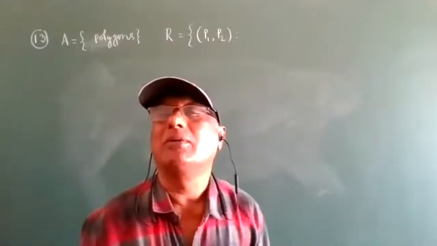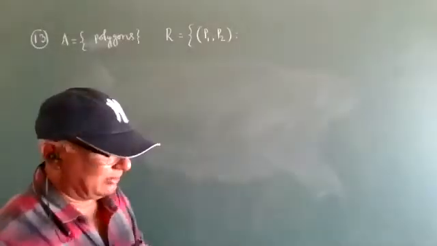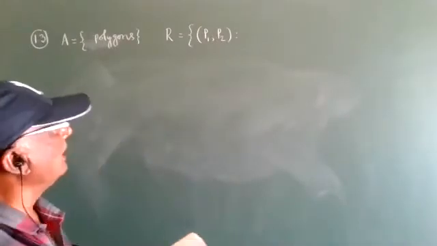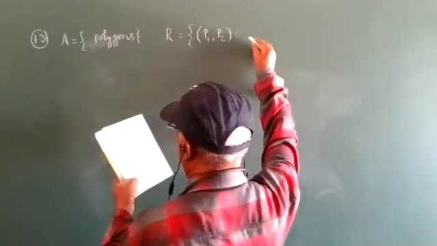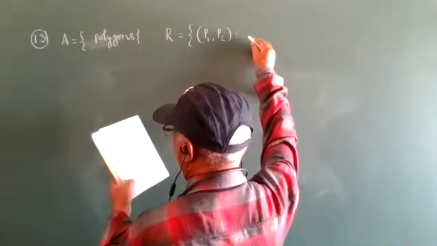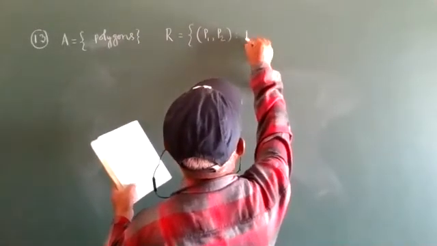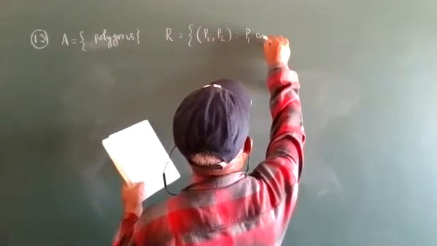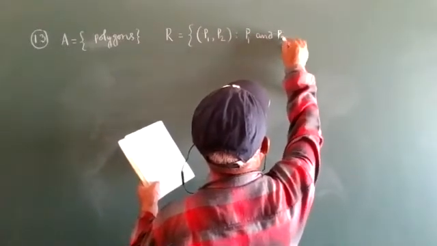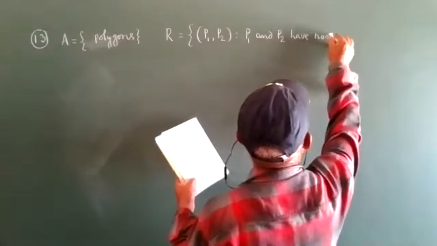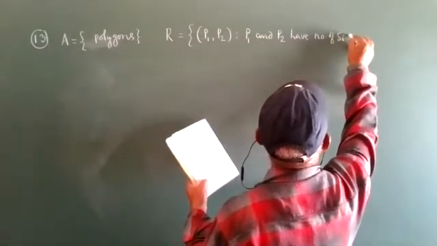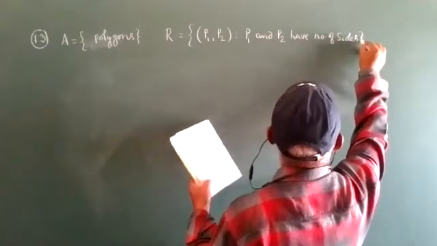Everyone see, here P1, P2 are the polygons. The relation R: P1 and P2 have the same number of sides.